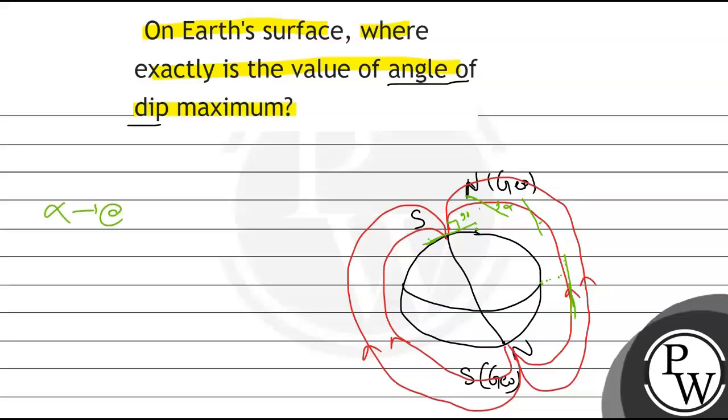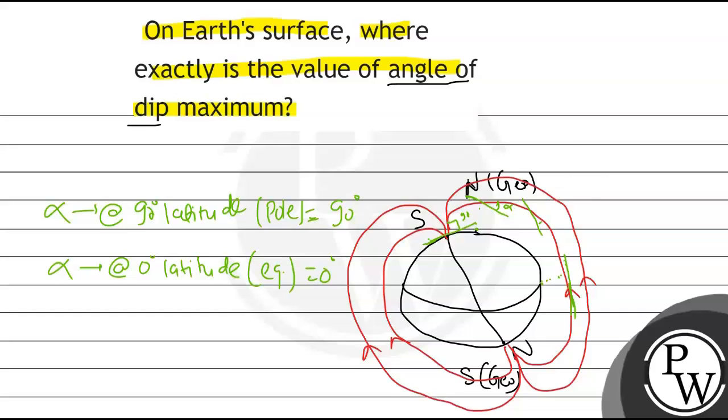So we can say that this angle we are calling alpha. Alpha at 90 degree latitude, that is the pole, is equal to 90 degrees, and the alpha at 0 degree latitude, that is the equator, is equal to 0 degrees.